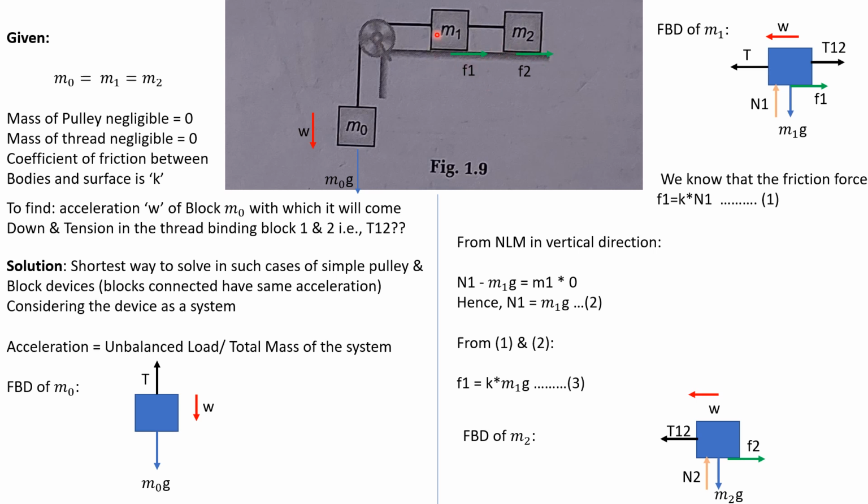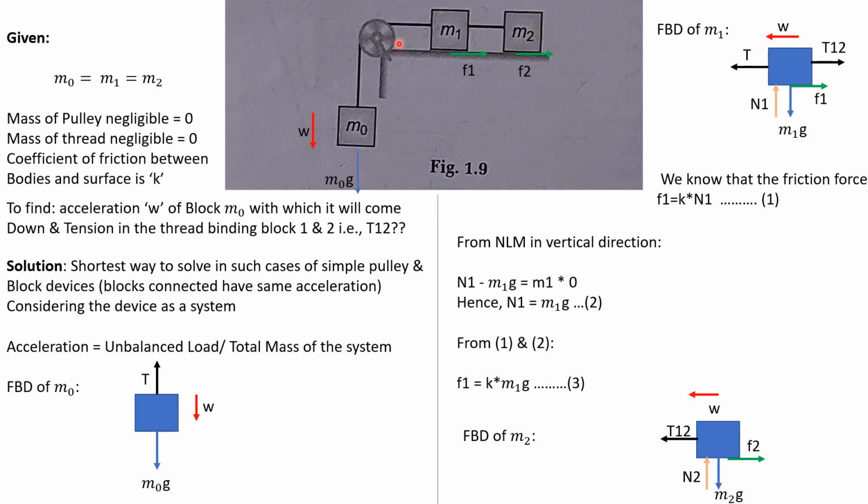The other external forces that will be acting on it are m1g and the normal reaction force with which the surface is pushing it up. So it is basically counterbalancing the weight. So there is no net force acting in the vertical direction. Same is the case with m2.